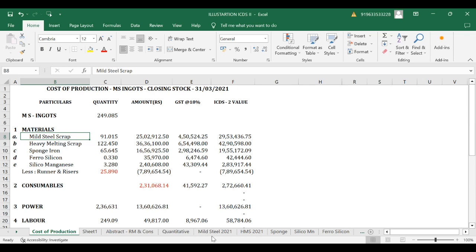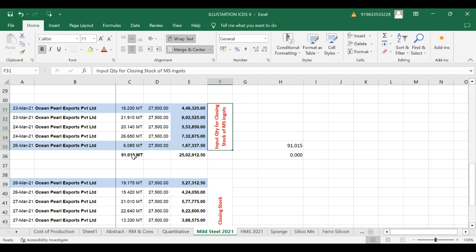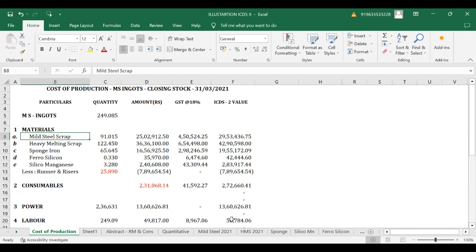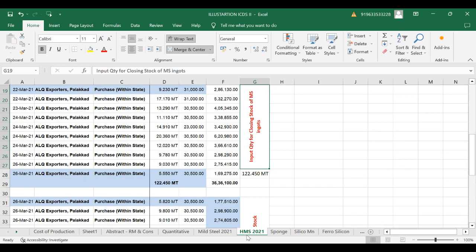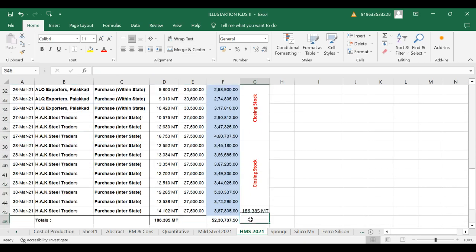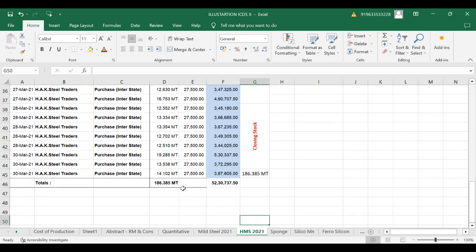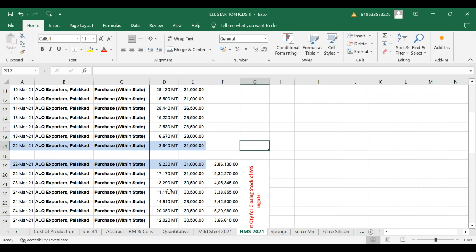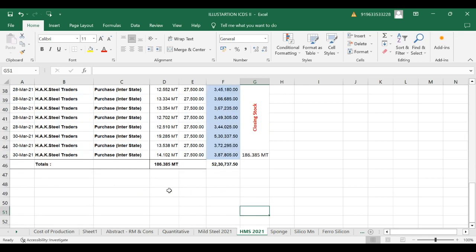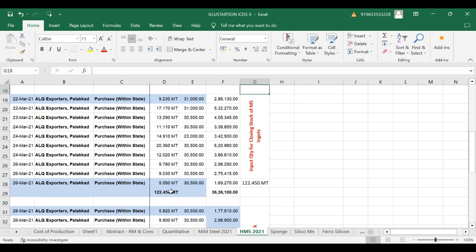I was mentioning mild steel. There are 91.05 metric ton amounting to 25 lakh. So that value we had put it here. In case of heavy melting scrap also, same principle, same formula. We had put it here. Apart from this closing stock used for manufacture, this 122.450 metric ton, 36,100.